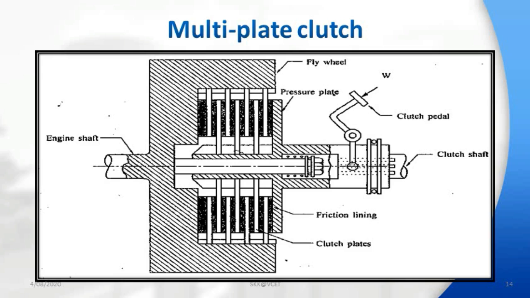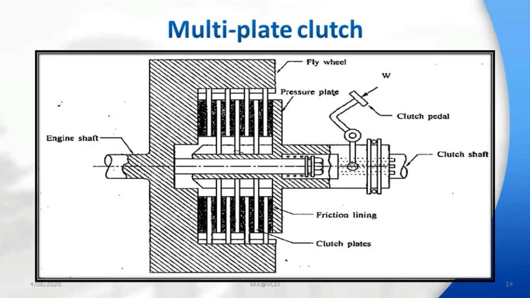The multi-plate clutch has more than two discs, that is, the number of friction plates is increased to increase the capacity of the clutch. The clutch capacity to transmit torque increases due to more frictional area through the use of a number of friction plates. The size, however, remains fixed. Alternatively, the overall diameter of the clutch is reduced for the same amount of torque transmission as that of the single plate clutch.